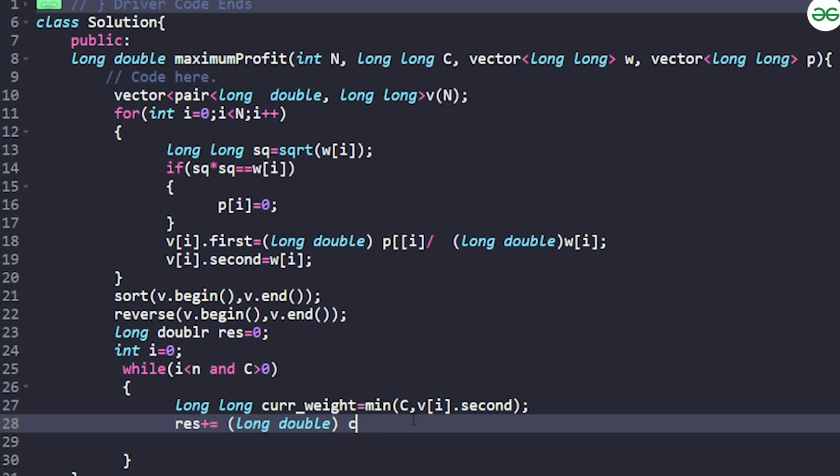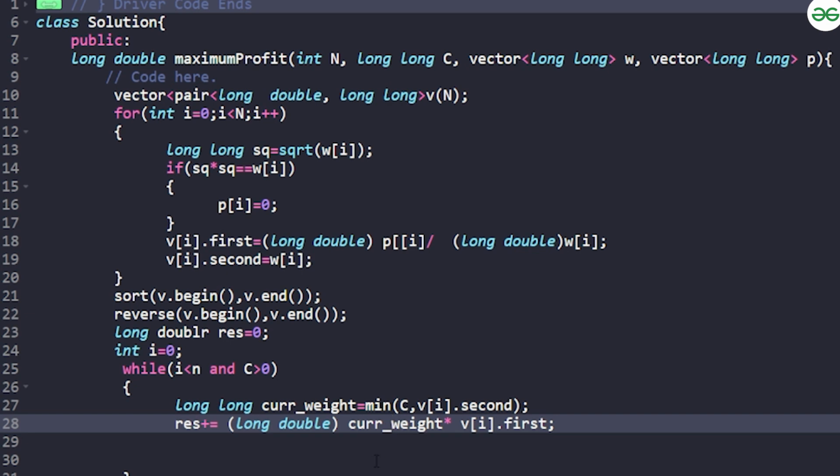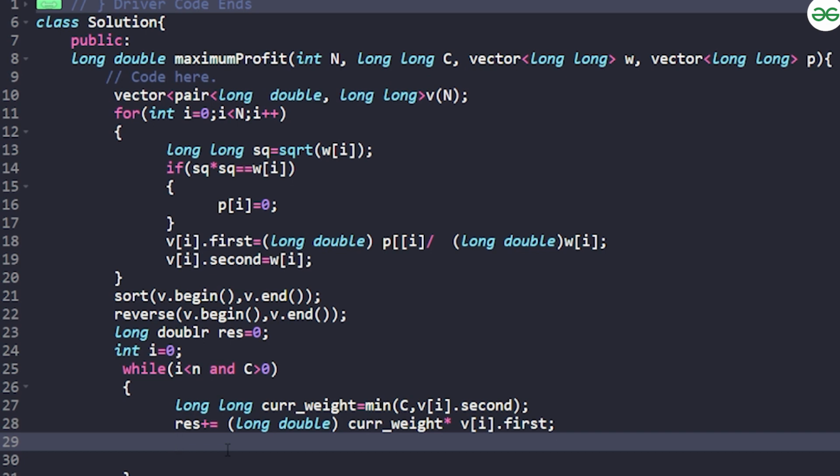So I should say current weight into V of i dot first, right? That is the per unit profit, because whatever weight I am considering, into V of i dot first, is the profit per unit weight, right? And then I'll say C minus is equal to current weight. So I'll decrease the current weight that I have taken from the capacity.